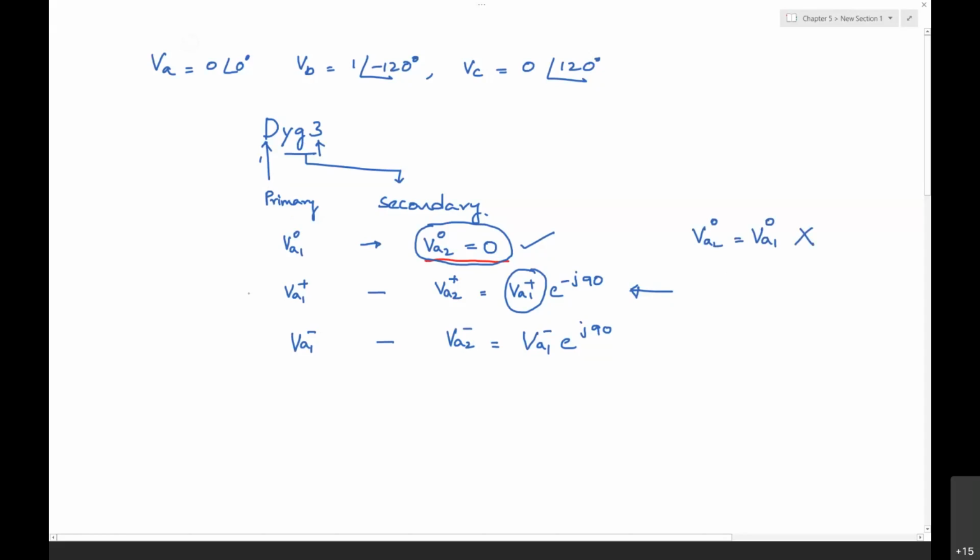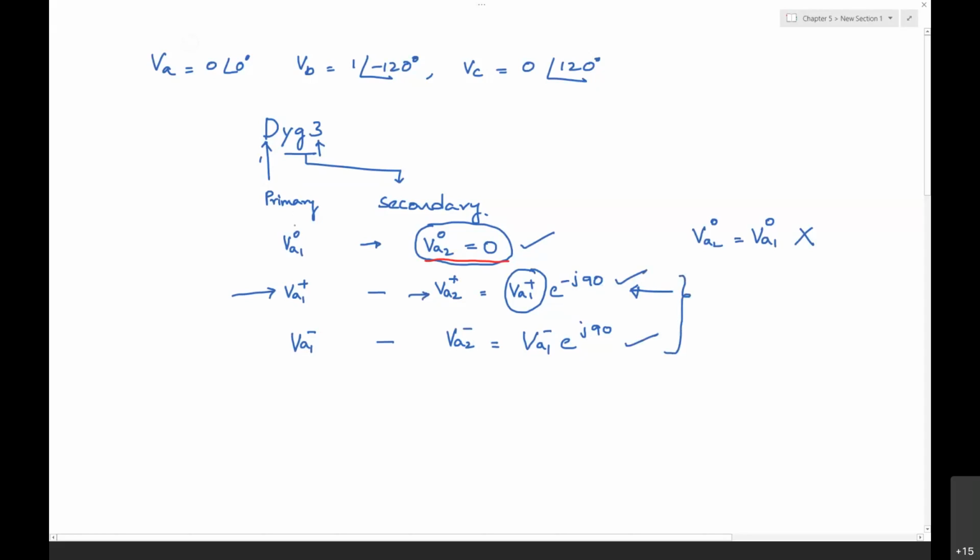And in this part, the positive sequence voltage of the secondary is lagging by minus 90 degrees. Very few people have done this method this way. This VA negative also, they have not taken e power of minus j 90 degrees. If you have done this method, then you could have gotten the marks.